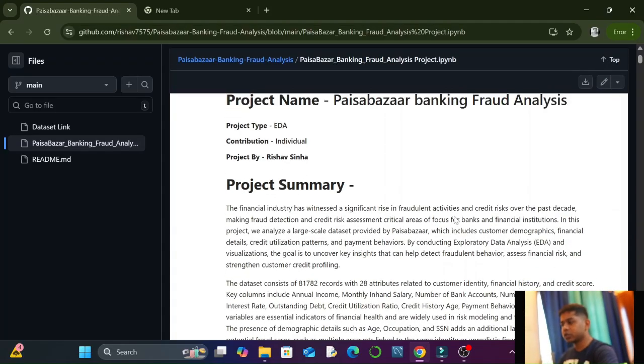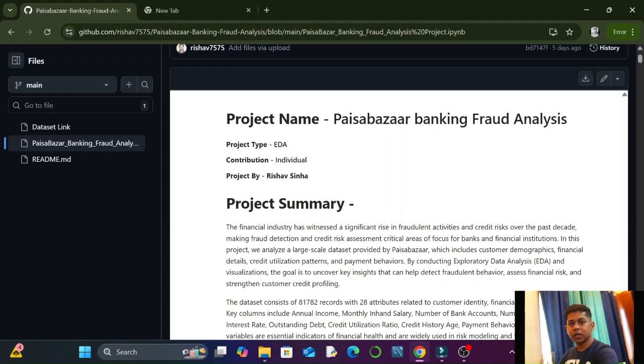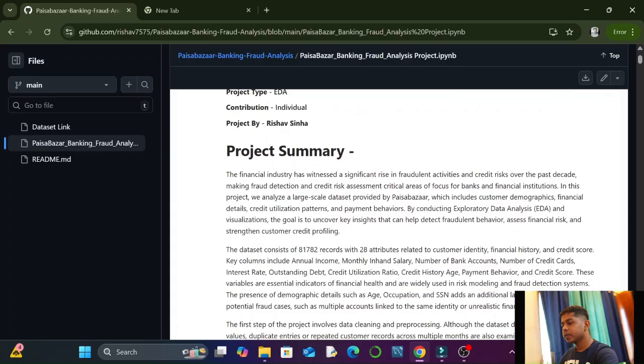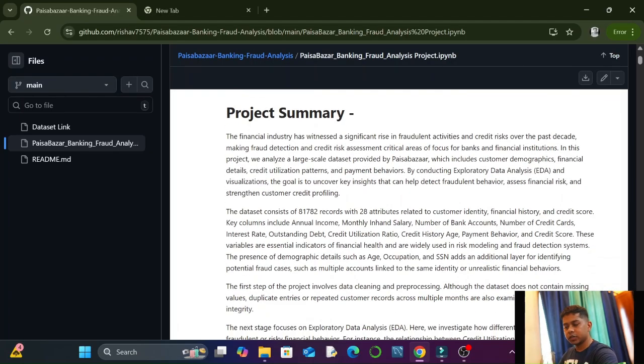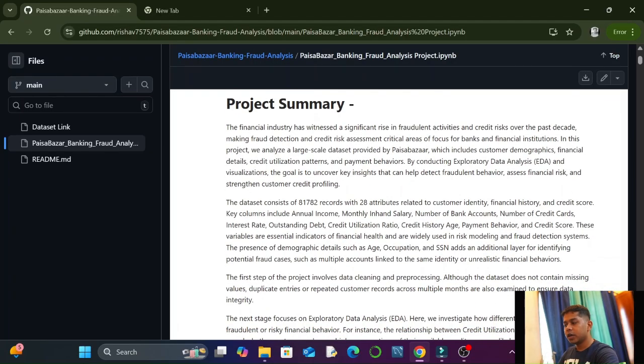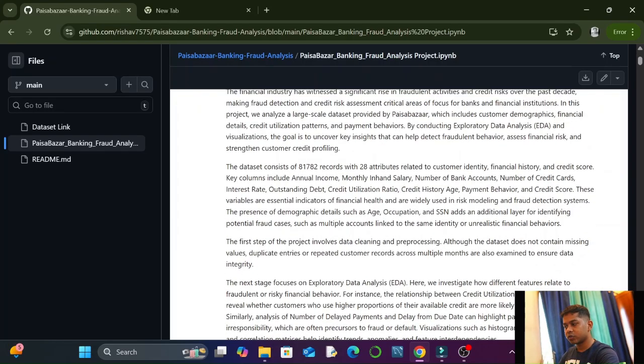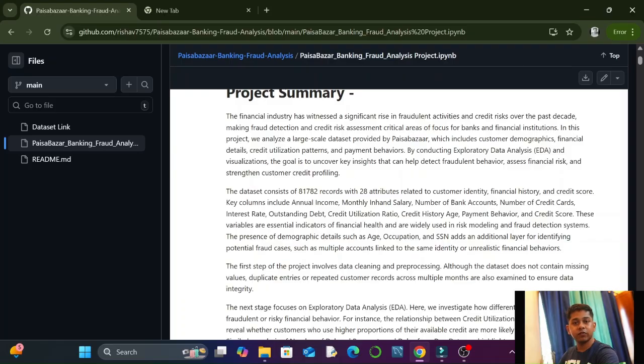The project is the Paisabazaar Banking Fraud Analysis Project, and the project type is Exploratory Data Analysis. We have to do data analysis of the project. Contribution is individual. I have done an individual contribution, and my name is Rishabh Sinha. I have written a project summary. In short, I have written about what the financial industry is. After that, why we need this type of analysis in our